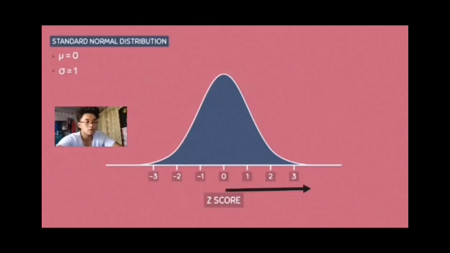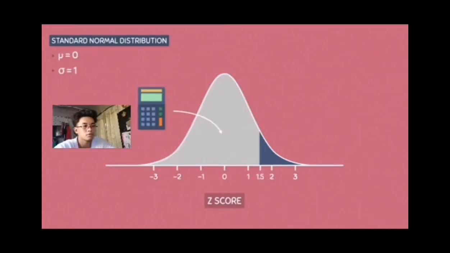And a z-score of 1.5 tells us that I'm 1.5 standard deviations to the right of the mean. Most importantly, a z-score allows us to calculate how much area that specific z-score is associated with, and we can find out the exact area using the z-score table, also known as the standard normal table.